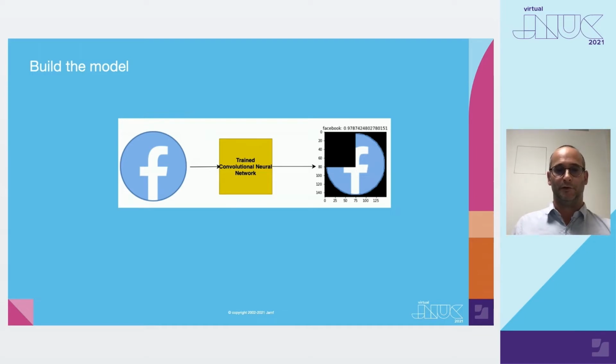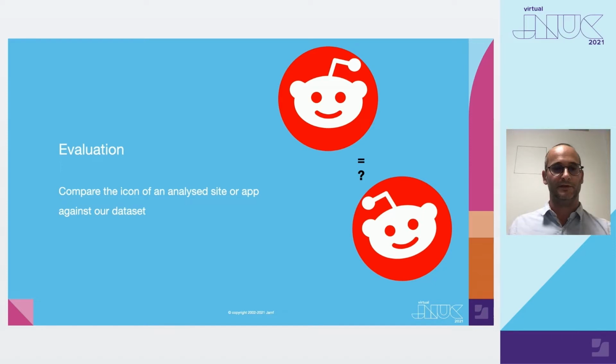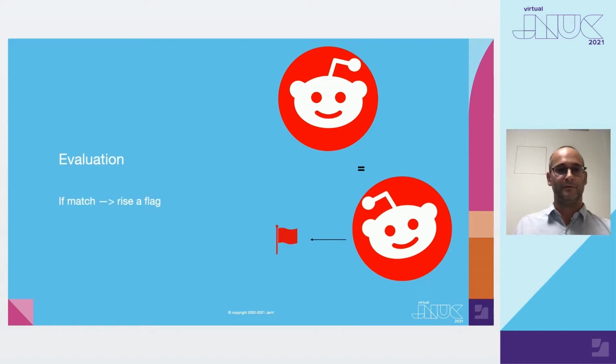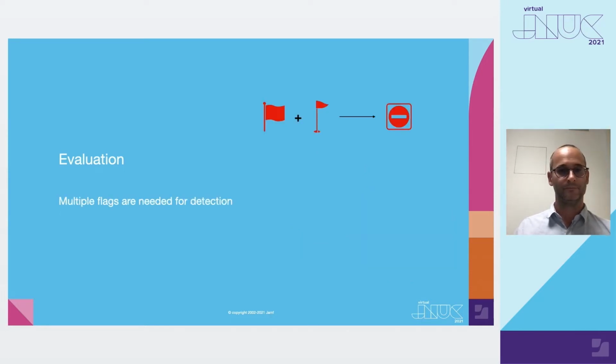Then we built a convolutional neural network able to detect similarities between two inputs. Evaluation is done by comparing the icon of an analyzed site or application against our dataset. If it matches, we raise a flag. We don't block a site or application only using visual similarity because of the high risk of false positive alerts. We block a site or application only if we have multiple indicators of malicious behavior. And now I pass the word to Surabhi.